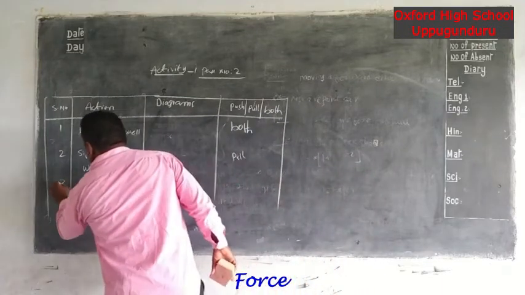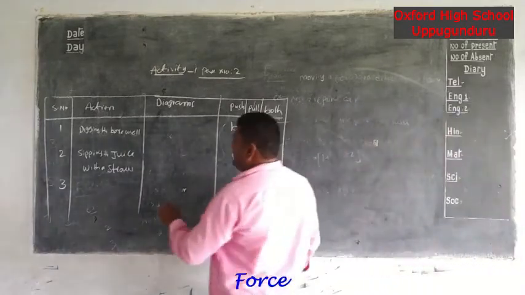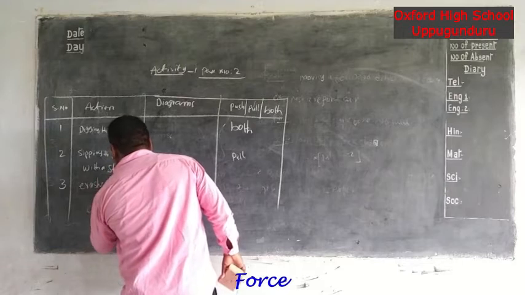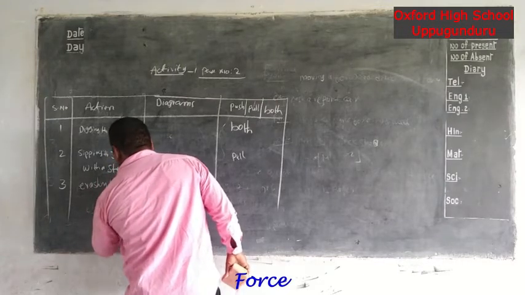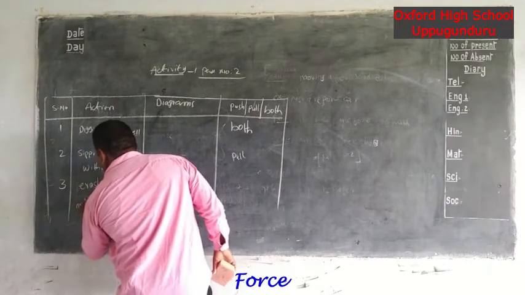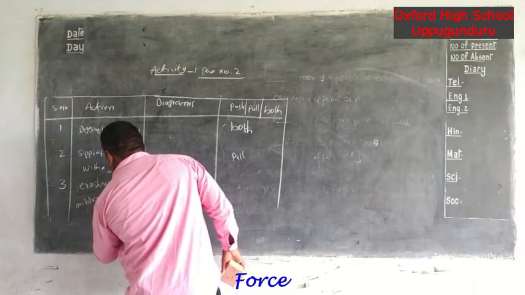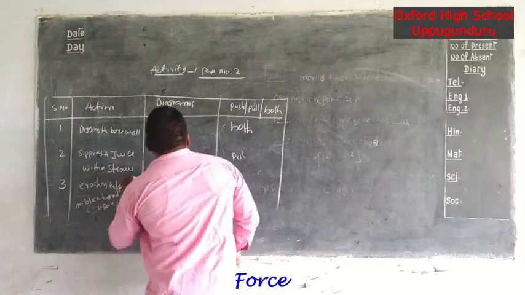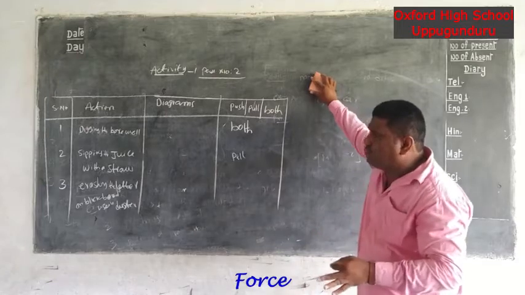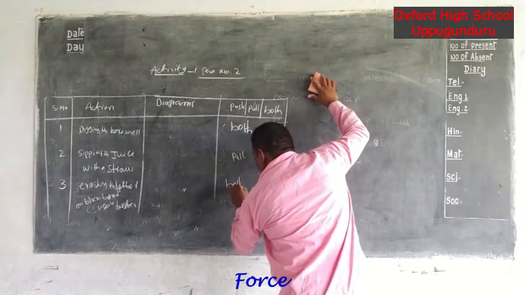Next, third one. Letters are being erased on the blackboard by using the duster. Here we are using both pushing and pulling forces.